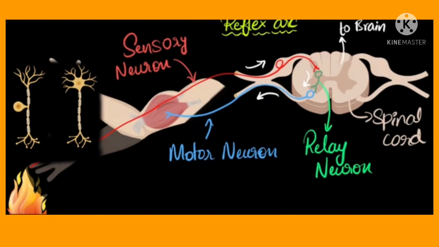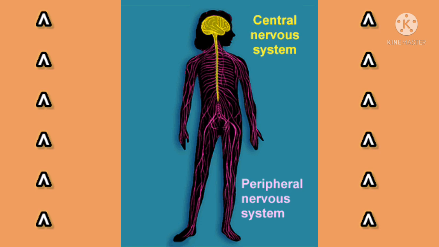Got it? Let us learn about the peripheral nervous system. Peripheral nervous system is formed of nerves arising from the brain and spinal cord.